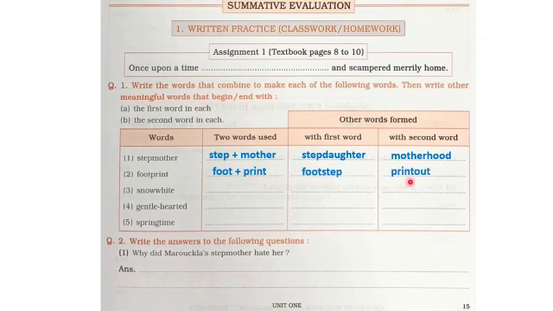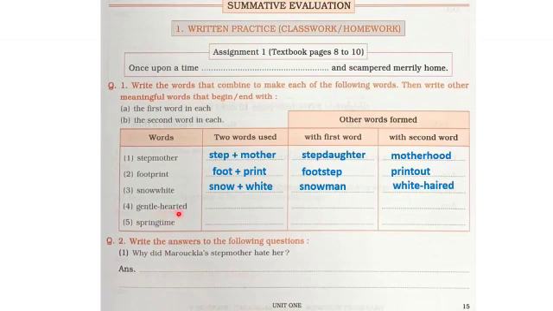And which is the second word? Print. So print out. Next is Snow White. So what are those two words? Snow plus white. Now with first word. So first word is snow. So snowman. And which is the second word? White. So it will be white-haired.